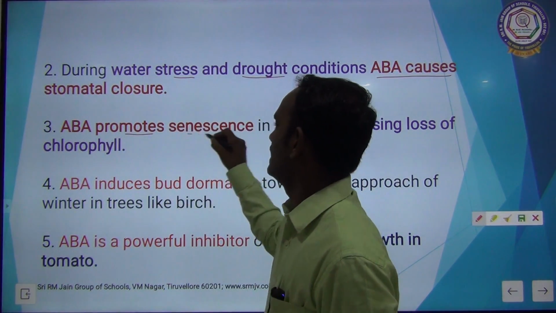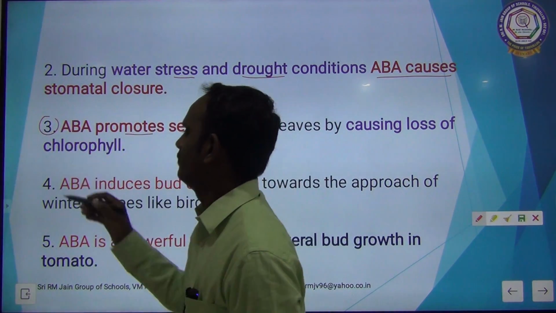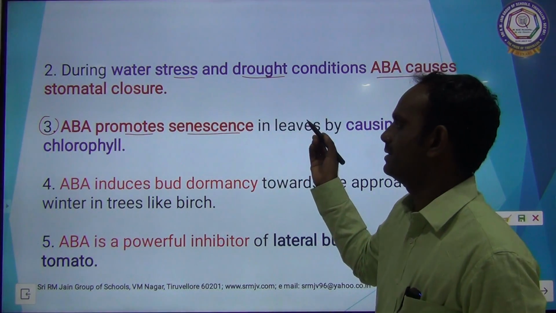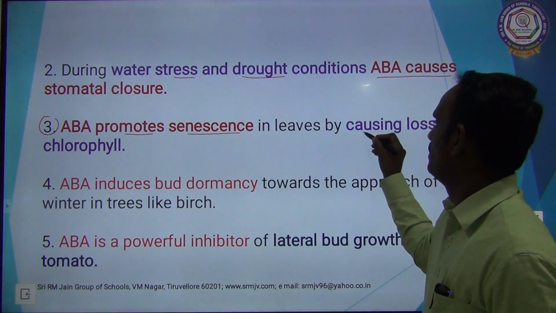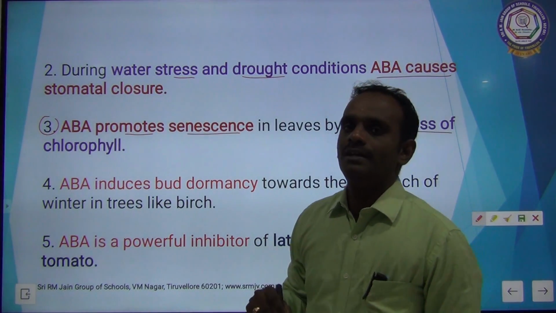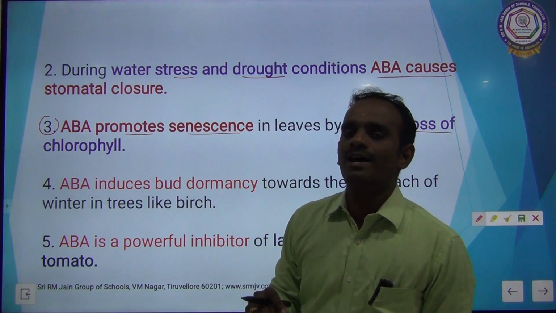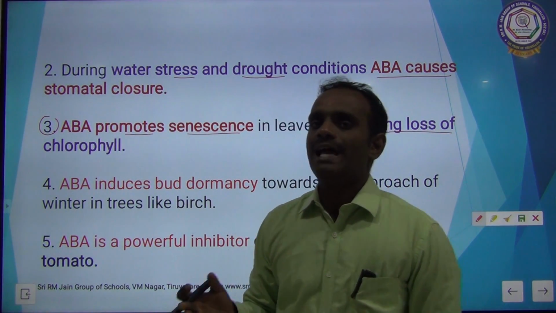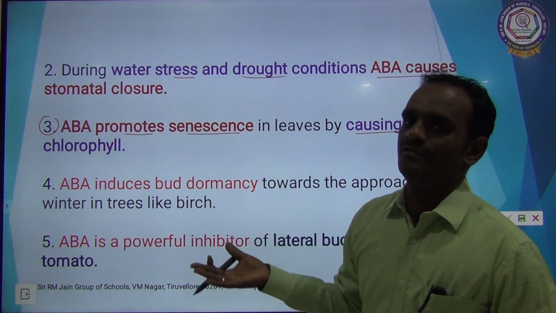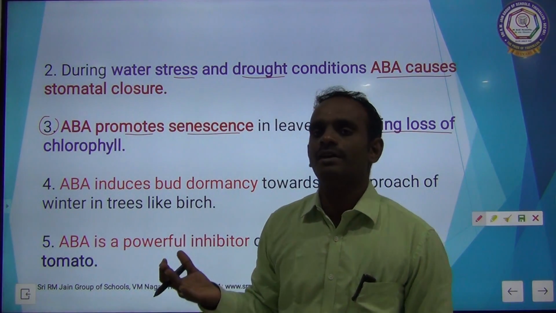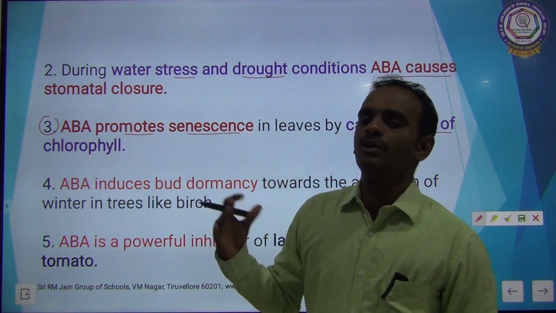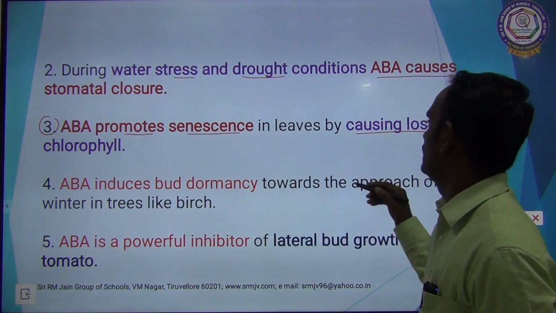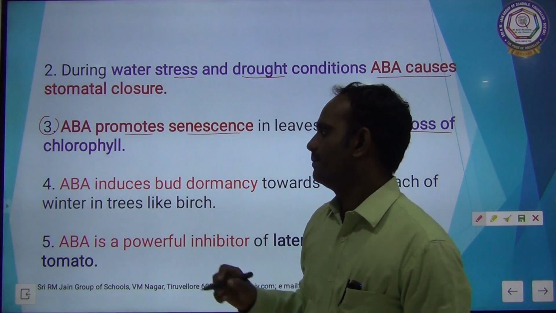ABA promotes senescence. The third physiological effect, it promotes senescence. Senescence means the last stage of the plant. It promotes senescence in leaves by causing loss of chlorophyll. If it is a young plant, it has very high chlorophyll, and the leaf is very green in color. After a period of time, in the last stage of the plant, the chlorophyll pigments are destroyed or removed, and the leaf becomes yellow. That period is called senescence.